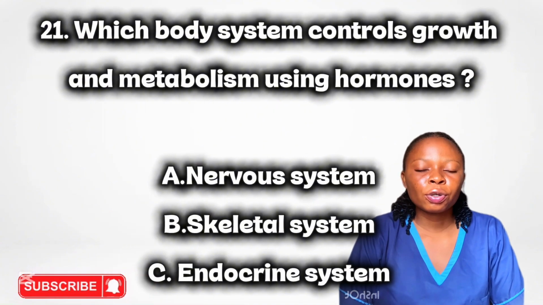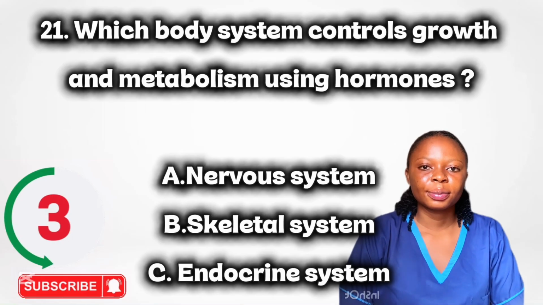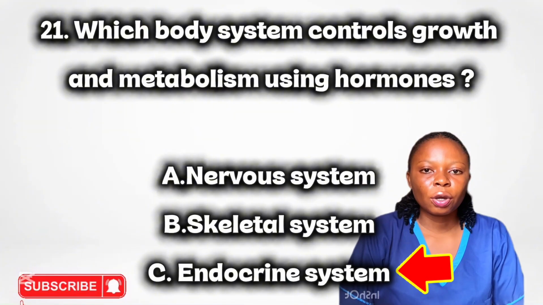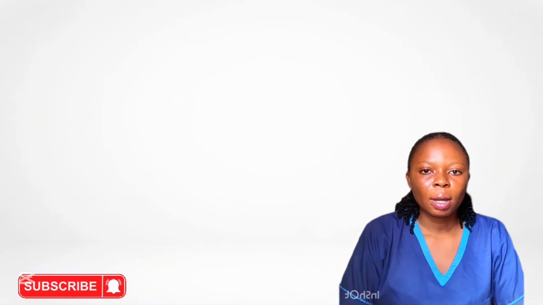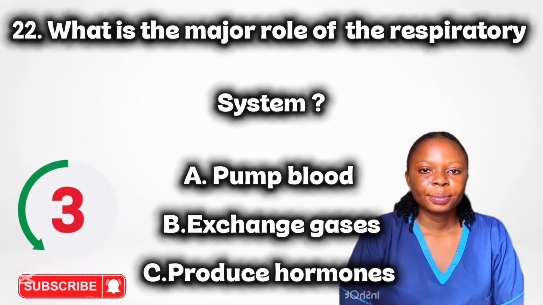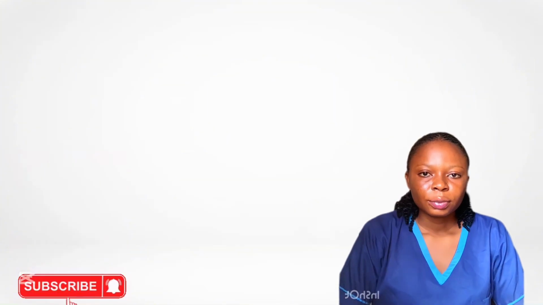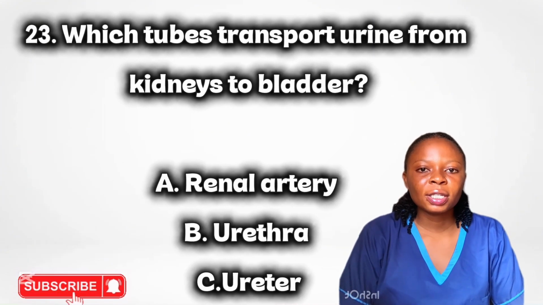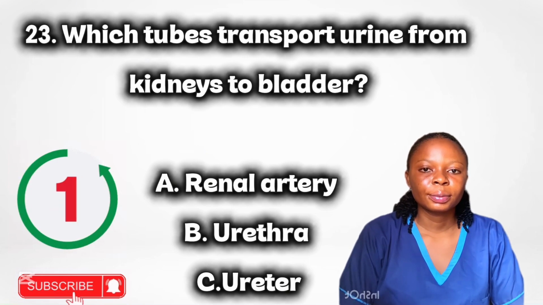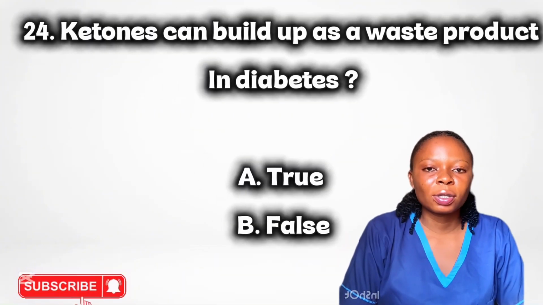Which body system controls growth and metabolism using hormones? Endocrine system. It controls body functions through hormones. What is the major role of the respiratory system? Gas exchange. Which tube transports urine from kidneys to the bladder? Ureter.